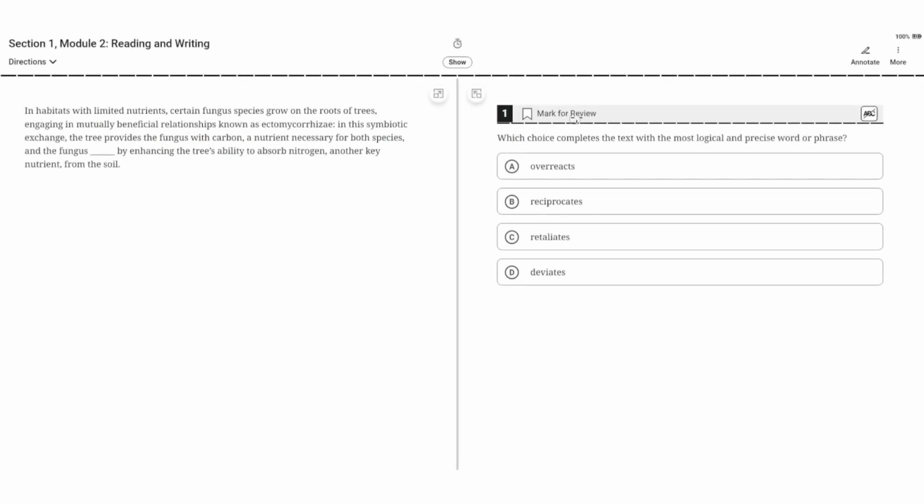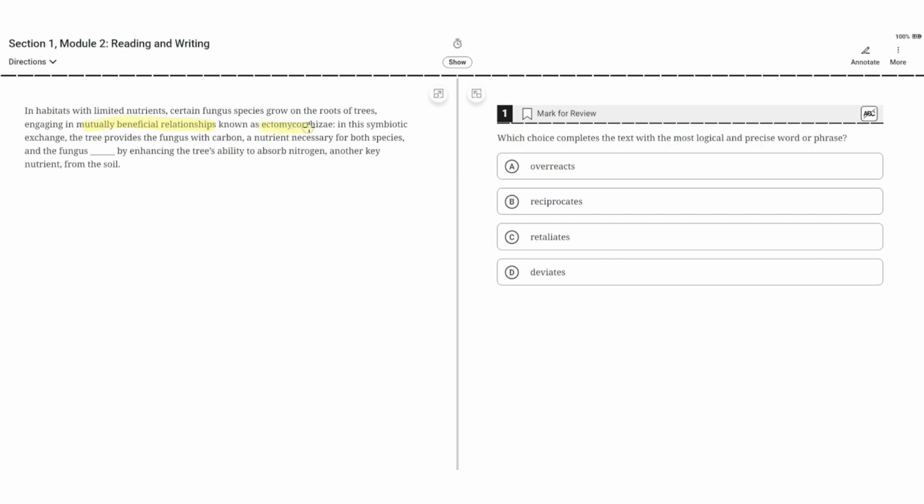Which choice completes the text with the most logical and precise word or phrase? Choices are A. Overreacts, B. Reciprocates, C. Retaliates, and D. Deviates. In habitats with limited nutrients, certain fungus species grow on the roots of trees, engaging in mutually beneficial relationships